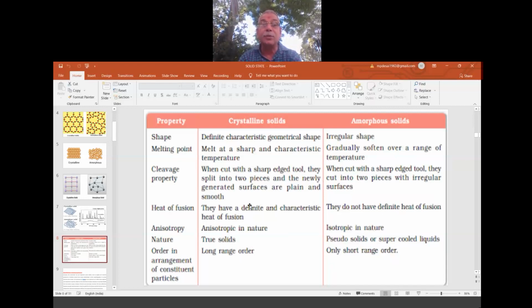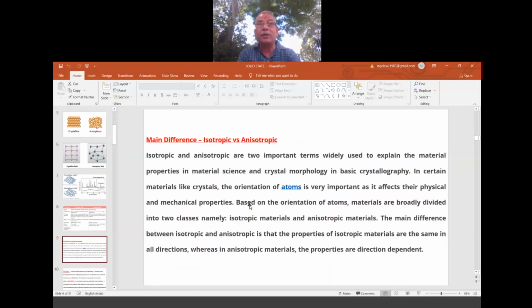Now we'll come to this point, the main point where they differ: isotropic and anisotropic. Isotropy is made from two words, iso and tropy. Iso means what?